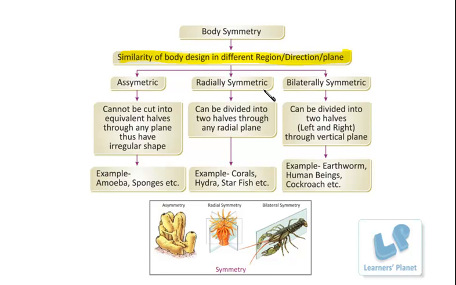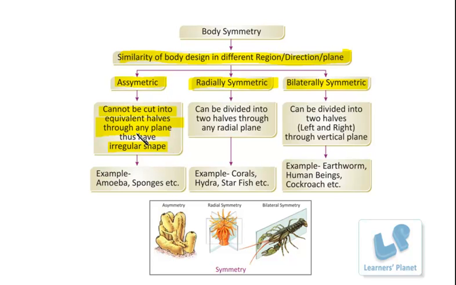On the basis of this, organisms can be asymmetric, radially symmetric, or bilaterally symmetric. Asymmetric means the organisms cannot be cut into equivalent halves through any plane, and thus they tend to have an irregular shape.